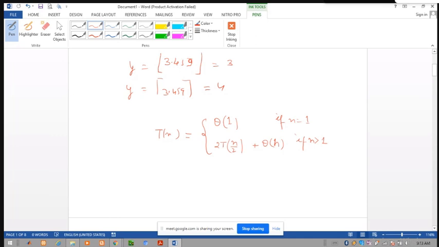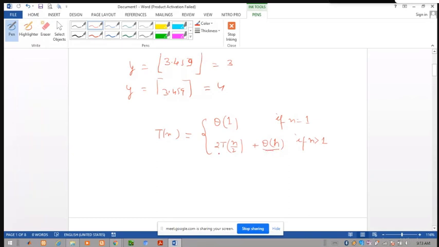When n is equal to 1, this takes a constant amount of time. Theta is a notation that describes the efficiency of an algorithm. So T(n) is theta of 1 means it takes a constant amount of time when the input size is 1. When the input size is greater than 1, T(n) is written in terms of its value on a smaller input: 2T(n/2) plus theta of n.